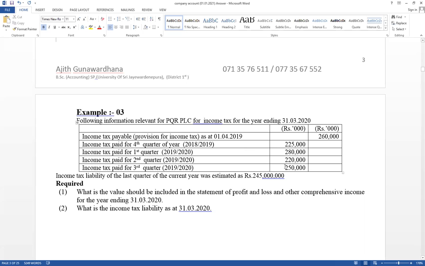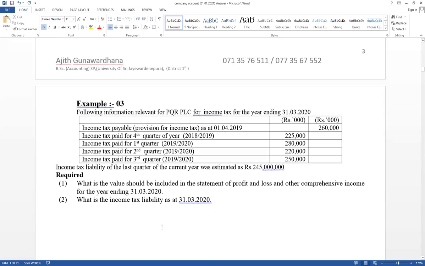Cash account credit, tax account debit. But this one relevant for last year last quarter. 18-19 period. Our account period 19-20. Given first three quarter paid amounts. And given income tax liability of the last quarter of the current year also.